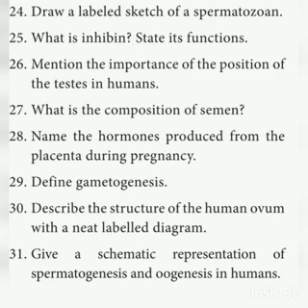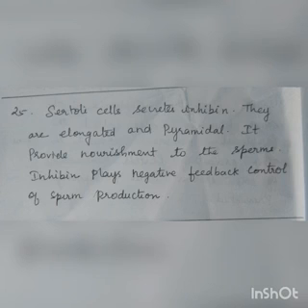Next one, what is inhibin? State its function. Inhibin is a hormone which is secreted by Sertoli cells. Sertoli cells are present inside the seminiferous tubule in the male reproductive system. They are elongated and pyramidal, and they provide nourishment, that means food, to the sperms. Inhibin plays a negative feedback control of sperm production, so it stops the production of sperms. From the name itself you can understand, inhibit means stop. So it acts as a negative feedback control of sperm production.